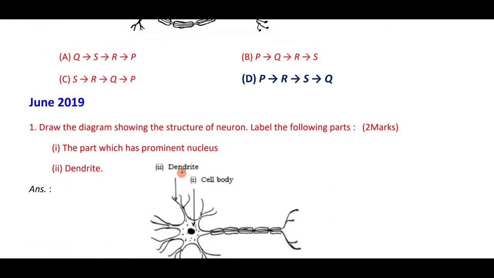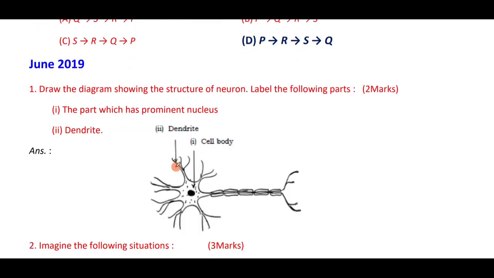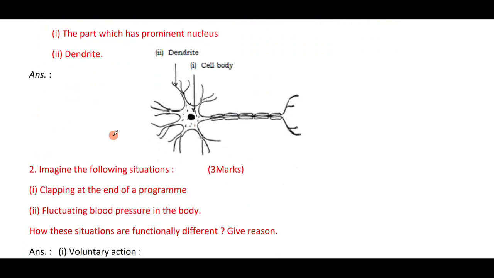Draw the diagram showing the structure of nephron and label the parts. The part which has a prominent nucleus and so on. This is an important diagram for 2 marks. Do practice.